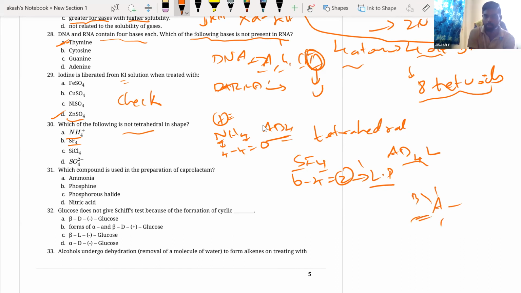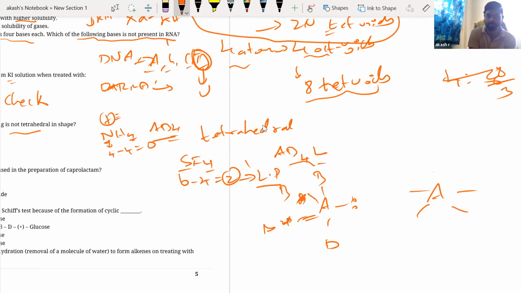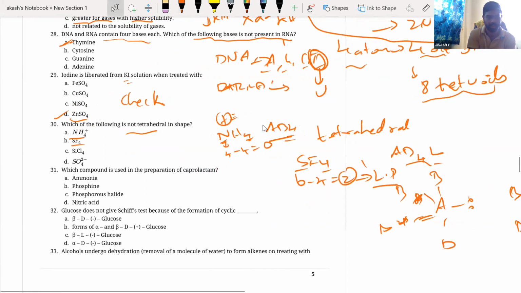Right. Now you have 4 bonding atoms. First, the lone pair has to go to the equatorial position. Put the lone pair here. So B, B, B, B. Now you forget that the lone pair is there. Let me write it like this. B, B, B, B. And you know that this shape is nothing but seesaw shape. Okay, so we got the answer. This is not tetrahedral. SF4 is not tetrahedral.